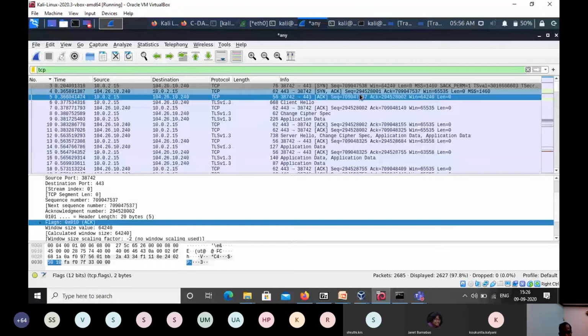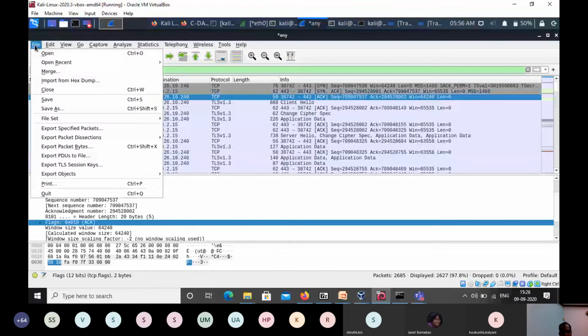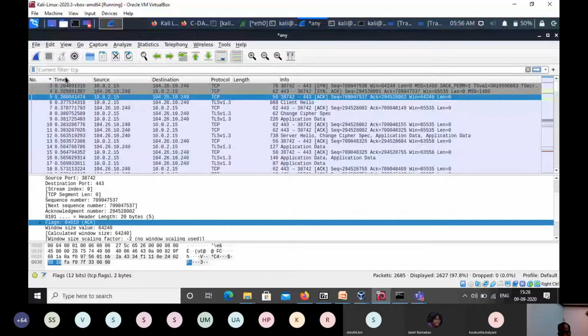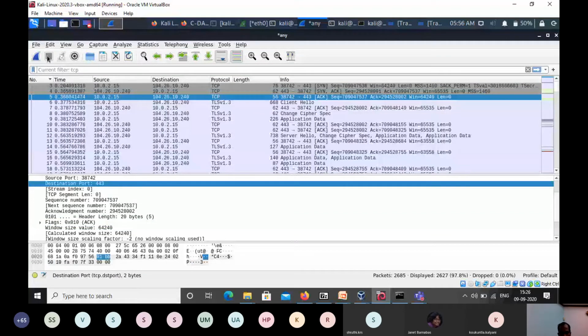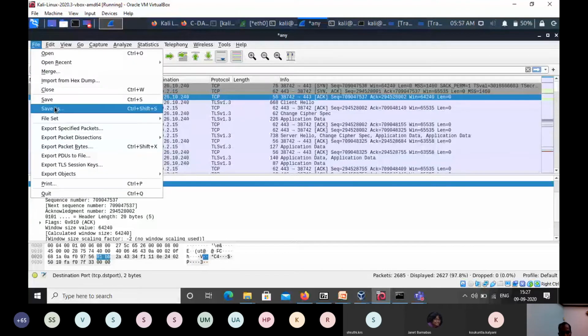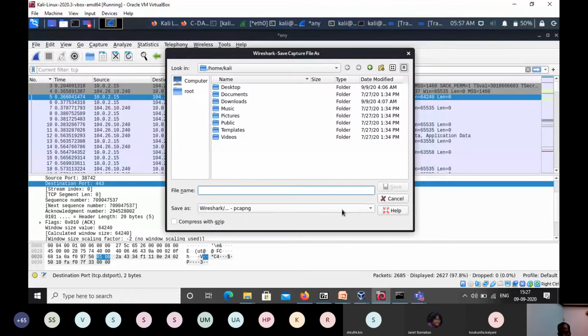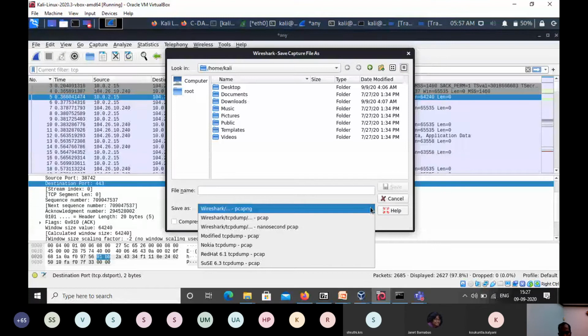There is an option here, File, and you can open an existing dump also. Dump means, okay, I'll just do one example. Here I stop the traffic after some time of the live connection. Then I can save it as a dump. Simply give Save. You can see multiple options here. There is an option called PCAPNG. PCAP is the normal terminology we use, for packet capturing. NG means next generation, and PCAP, dot pcap. Okay, I'll just give a demo dump.